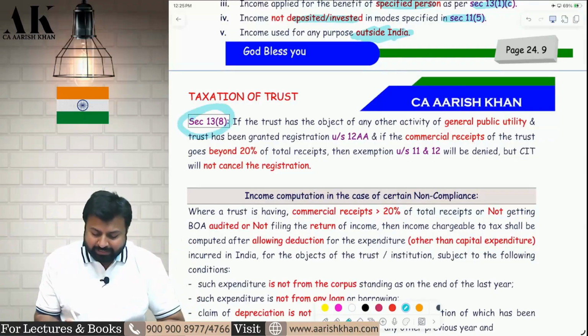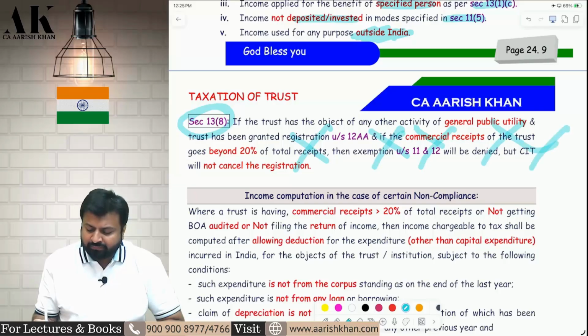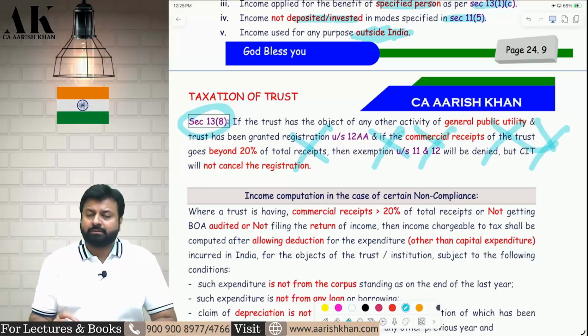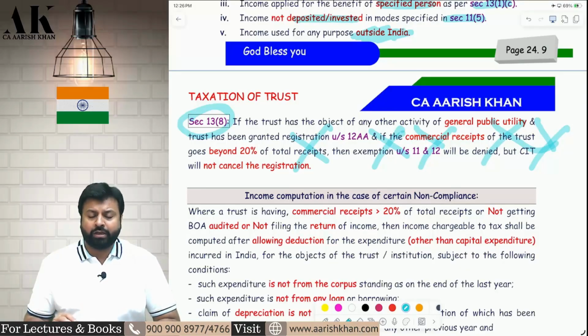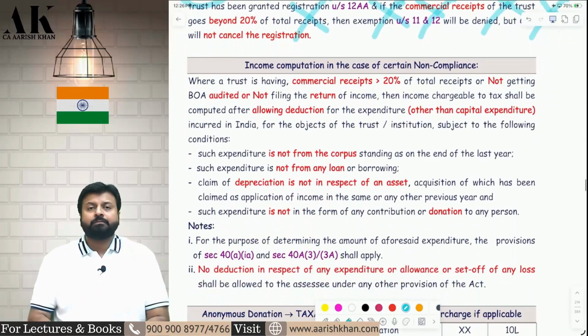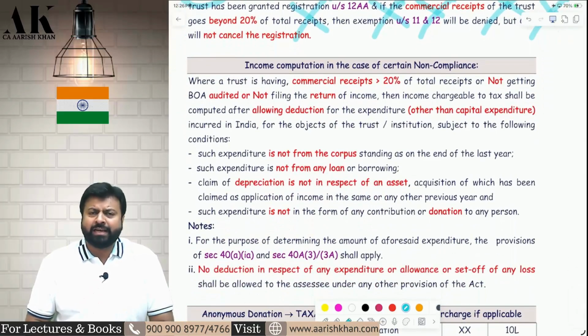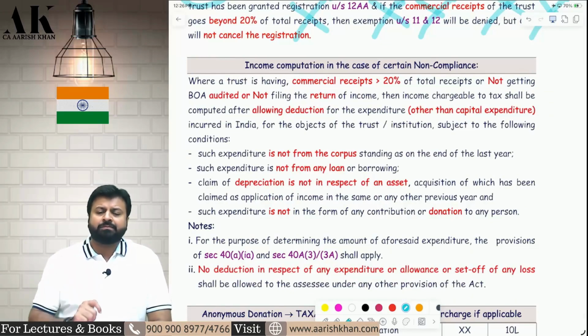No. Section 13(8) says that in such cases only exemption will be denied, registration will not be cancelled. Only registration will continue to remain, but the exemption will be denied in the current year. Okay, I hope it is clear to all of you. Now there was an issue around 3-4 years back in 2021-22. So the CBDT came up with this provision.